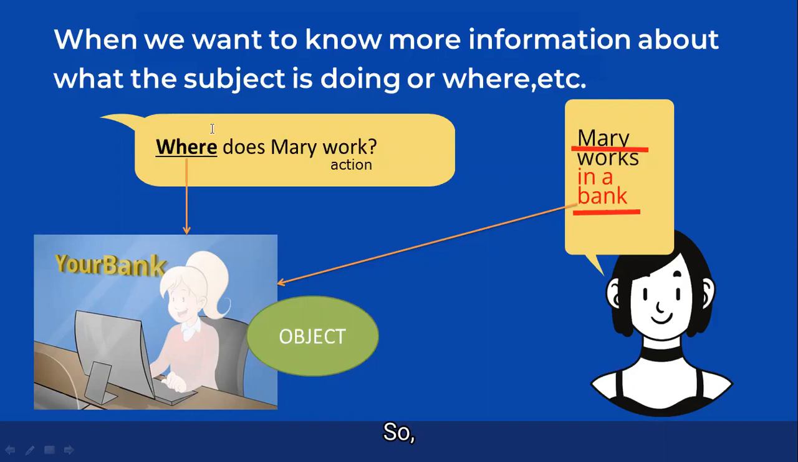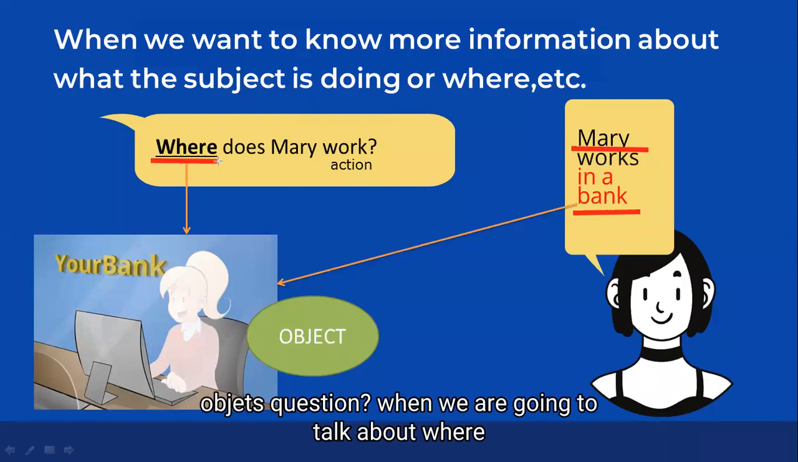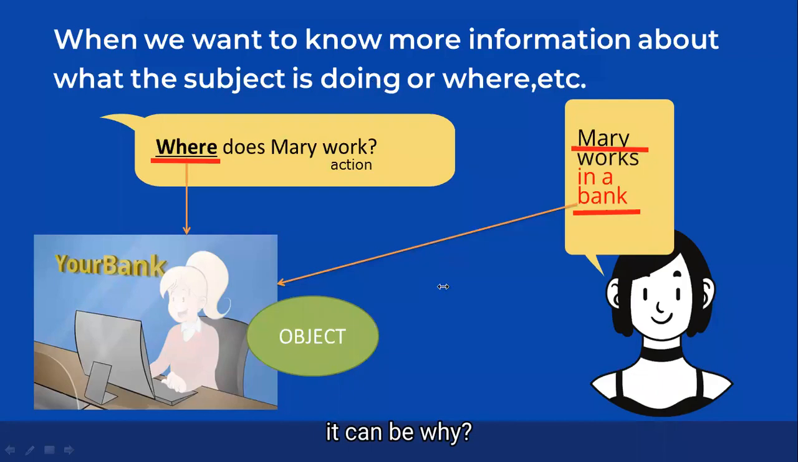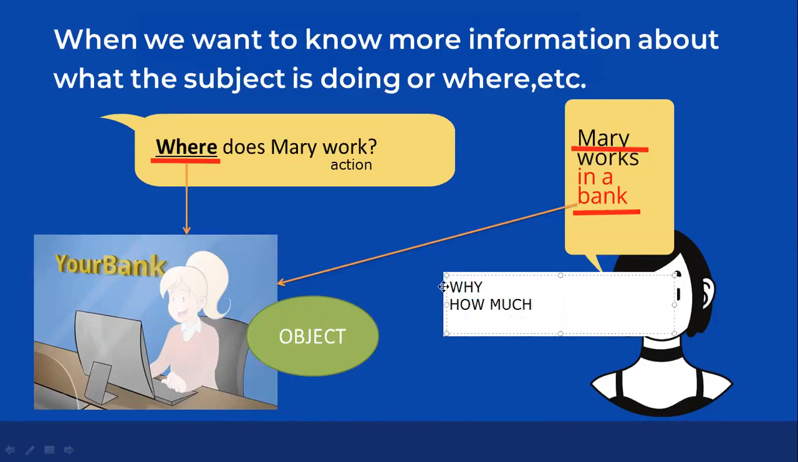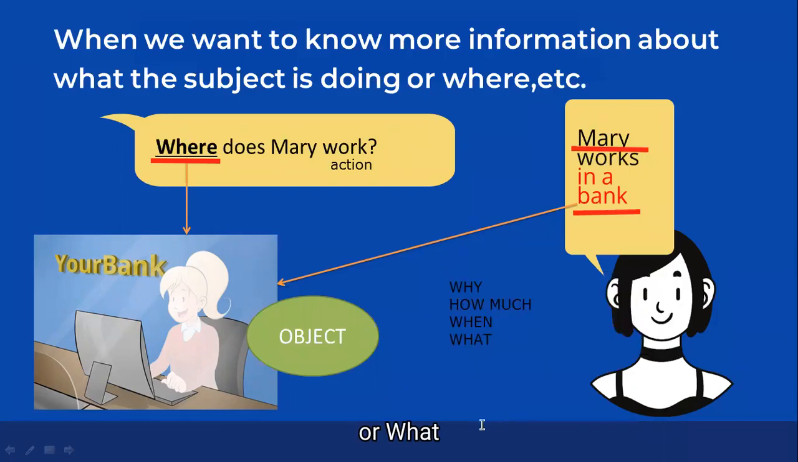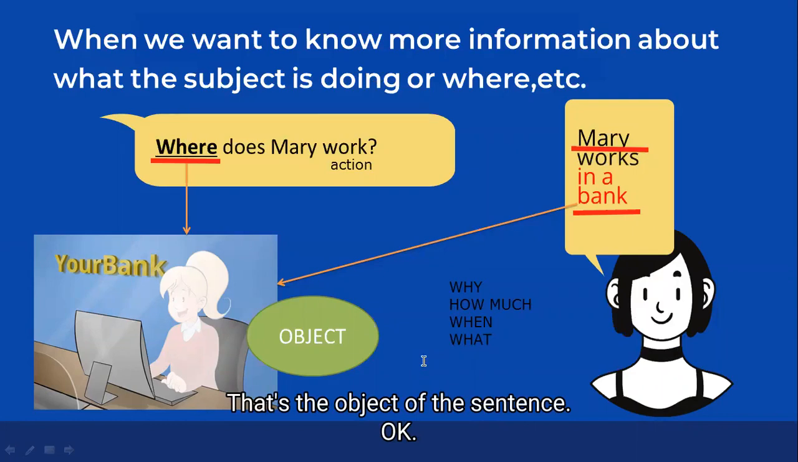So, how can we know that it is an object question? When we are going to talk about where, we have other ones. It can be why, how much, when, for example, or what. Okay? That's the object of the sentence.